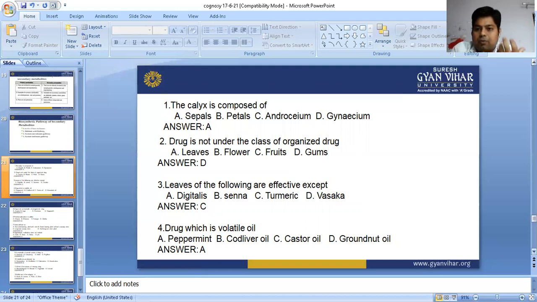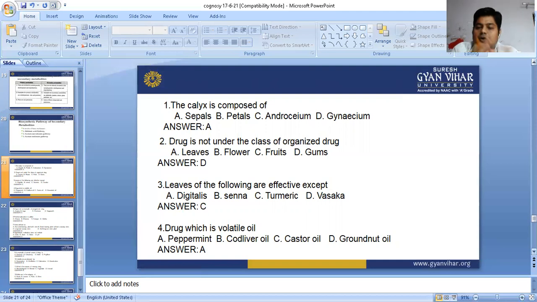Flower has a proper shape and originates from primary metabolites. Fruits have a proper shape and are always synthesized from primary metabolites. Gums are secondary metabolites, which we have just discussed. So gums are always produced from secondary metabolites, and their structure is not uniform.